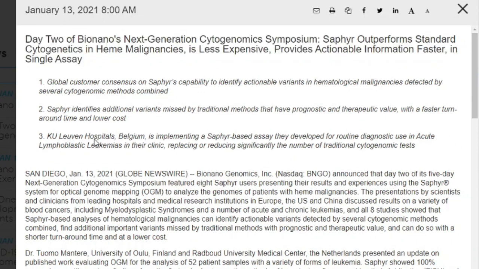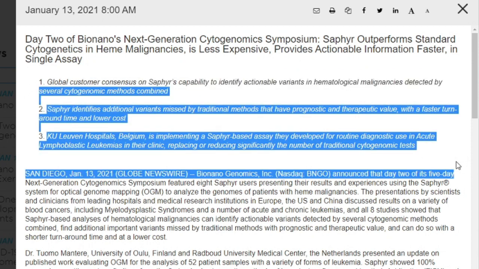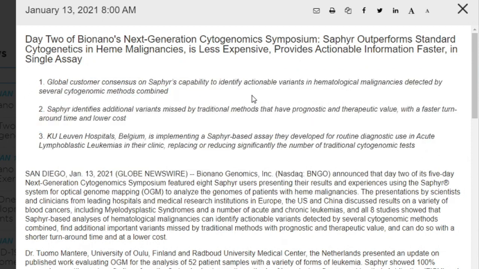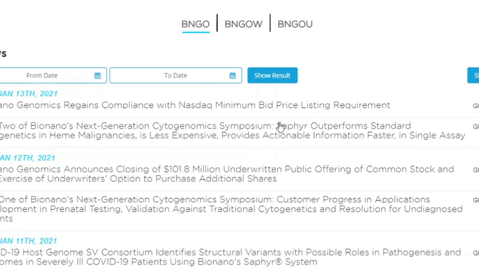So this is the article about day two, and I believe BioNano always tweets about 30 minutes before the market opens. That's when they always talk about what happened in the day before. So I think in the next 2 hours they are going to make a tweet about what happened yesterday. I think that is it about the news.